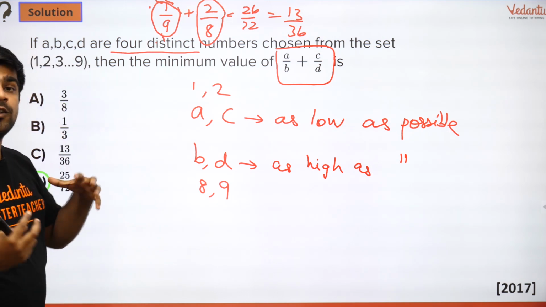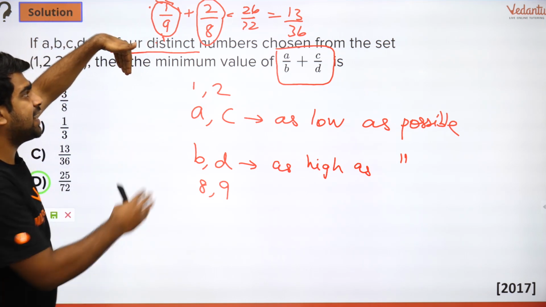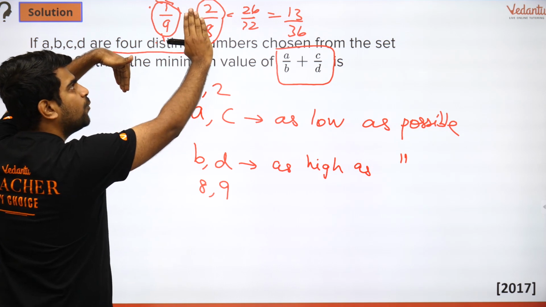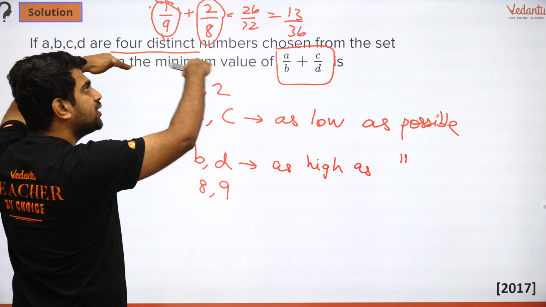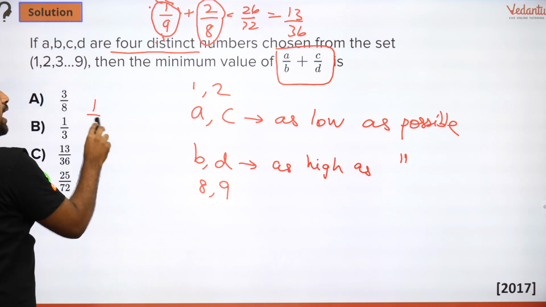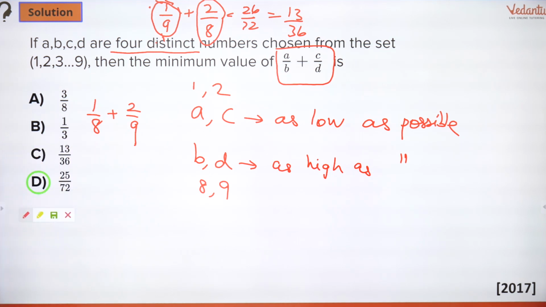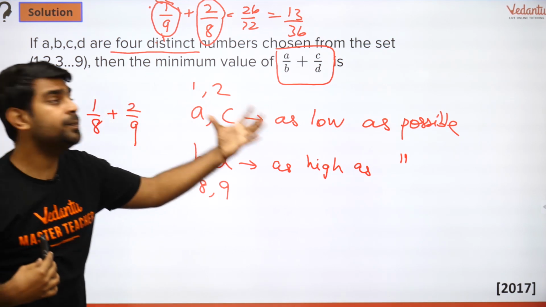Because I can have an alternative. What is that alternative? Instead of reducing this extremely and having this as slightly high, why don't I play a neutral ground with both of them by giving the 8 to 1 and giving the 9 to 2? This is a better idea because I am looking at the sum being minimum, right?